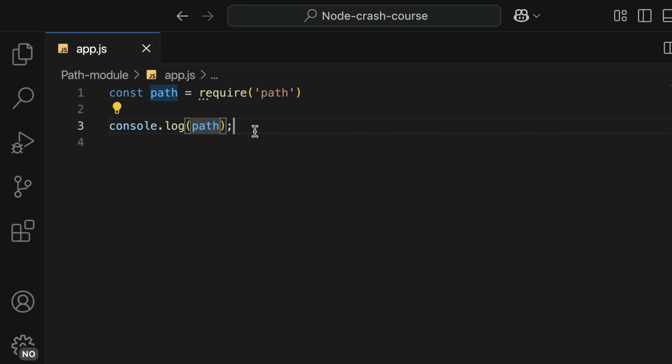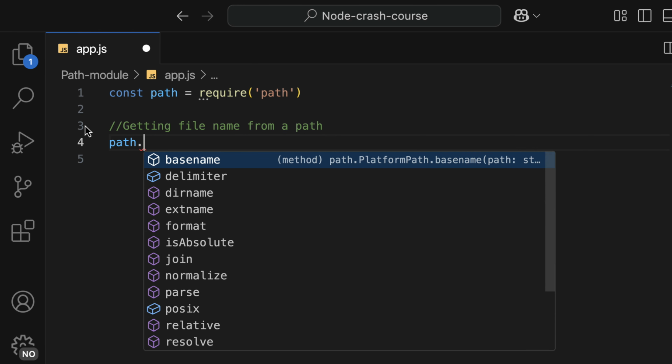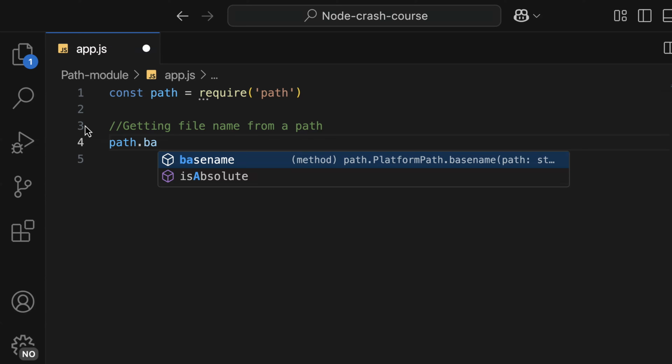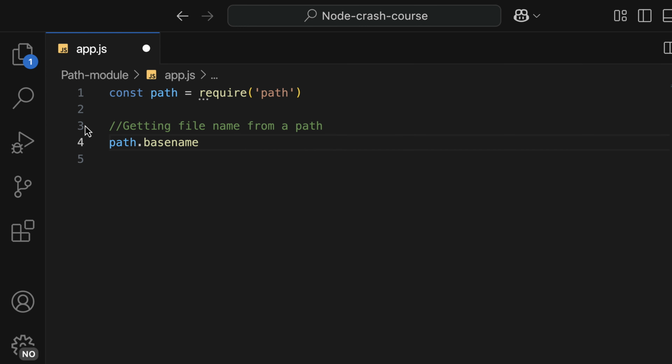So back here, we are going to get the file name from a path. I'm going to have a comment: getting file name from a path. And it goes like this: path.basename. When I make use of path and a dot, I have all of these methods and properties. The basename is used to get the file name from a path.